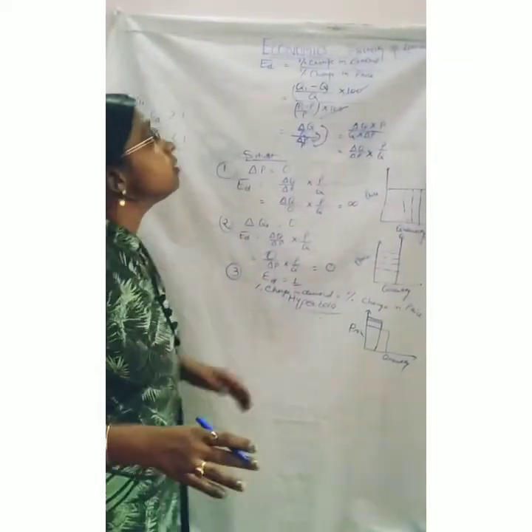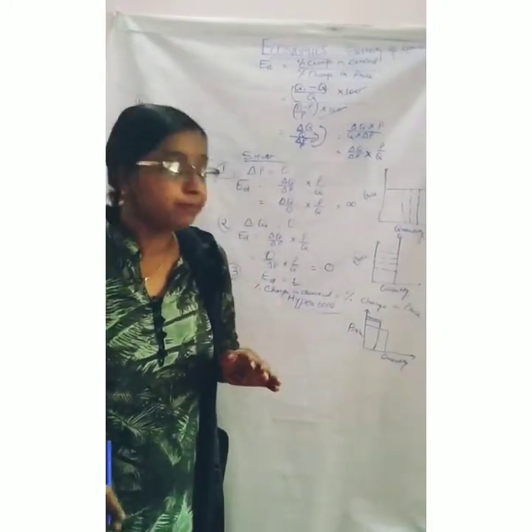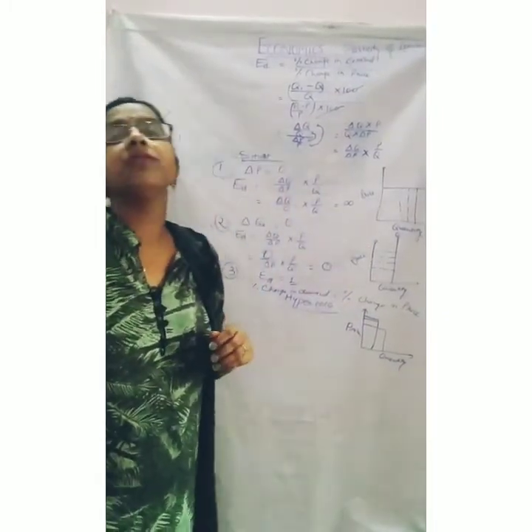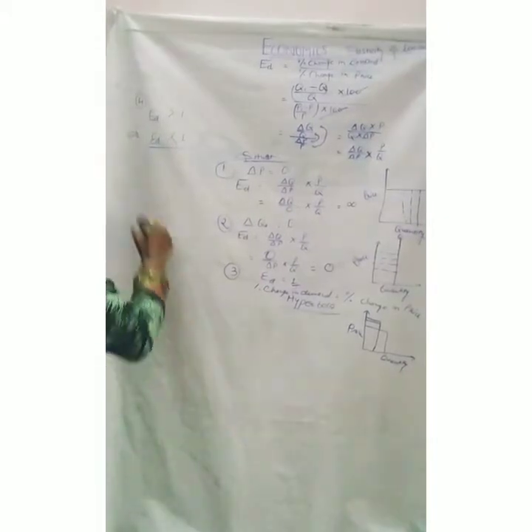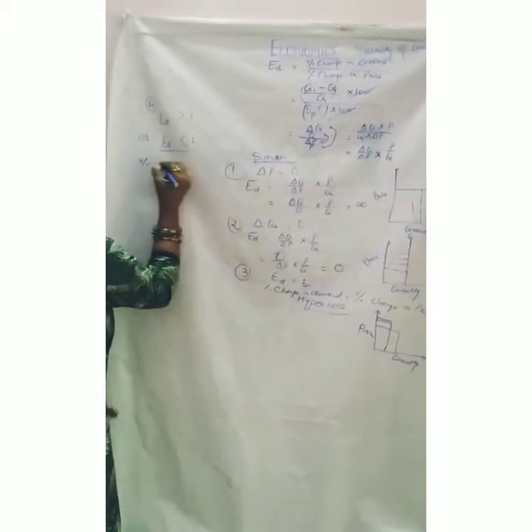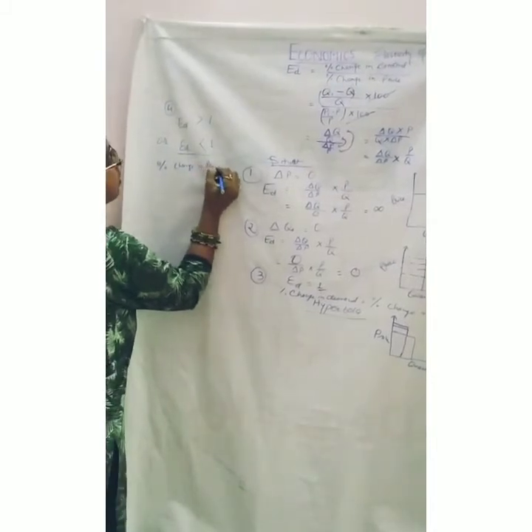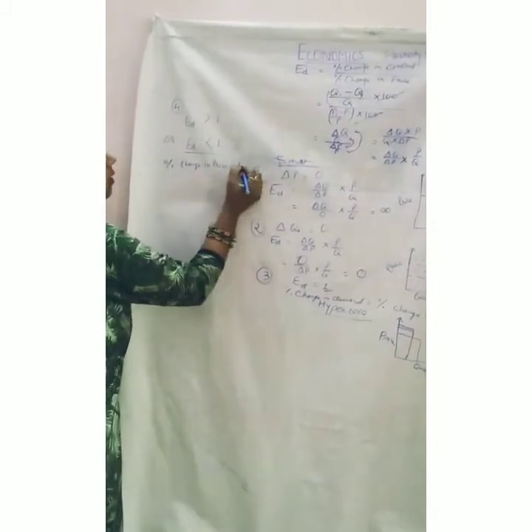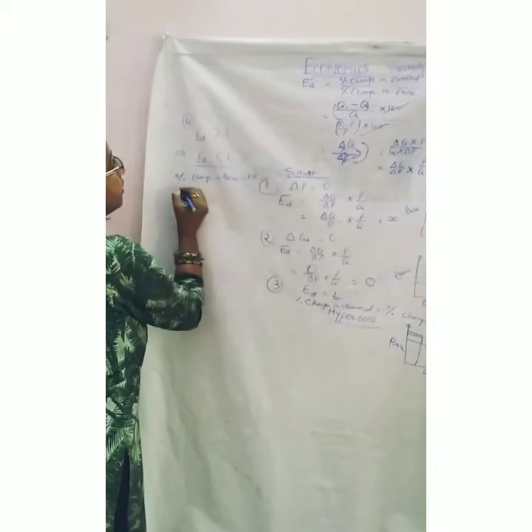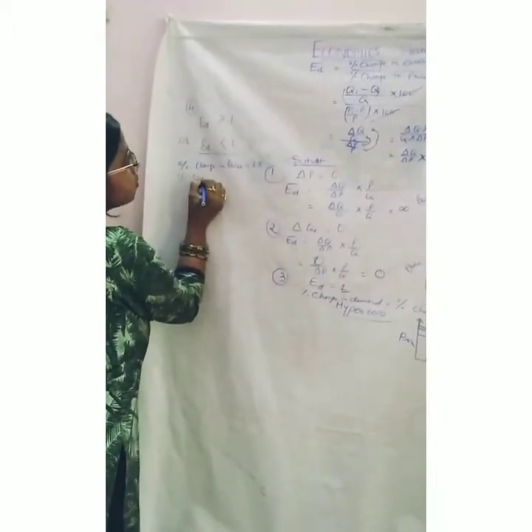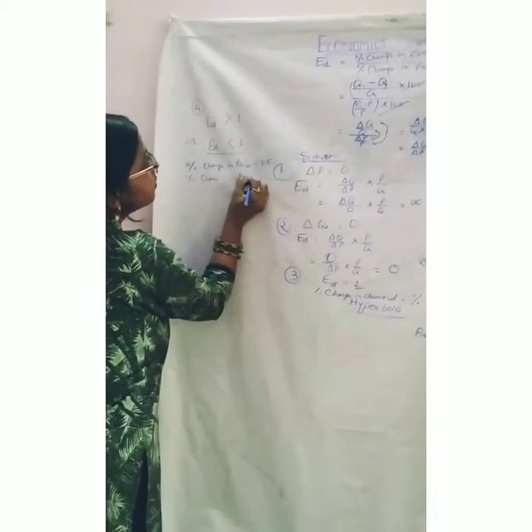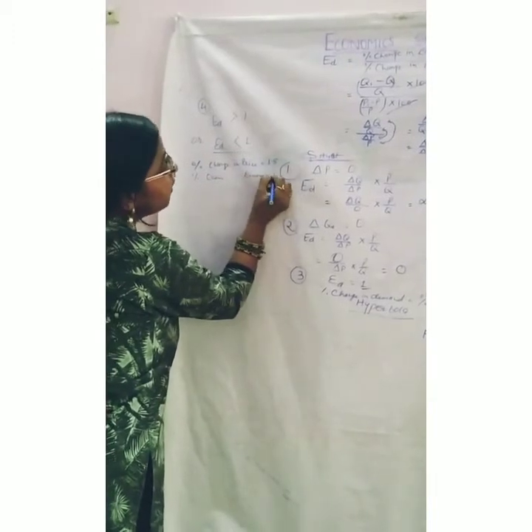These types of questions you can get in the elasticity of demand. You can get the numericals from here. Like they will give you percentage change in price is equal to 1.5, percentage change in demand is 0.5.